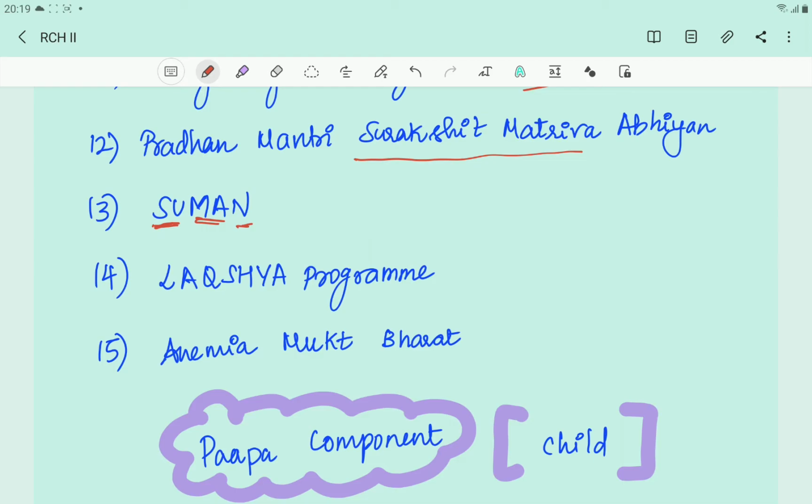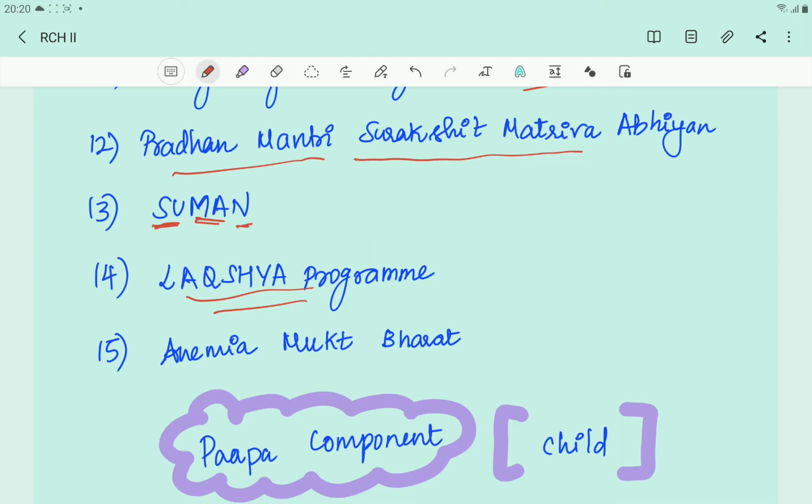Objective of this Suman is to make sure that there is zero preventable maternal and newborn death and high quality of maternal care delivered with respect, okay. The respect component is so important. And Lakshya program is actually incorporated at various levels like district level, CHC and first referral units, where there is labor room and maternity OTs, okay. So this is concentrating on labor room and maternity OTs. Here there should be respectful care and quality of care should be improved, and for that they'll be providing equipment, manpower, etc. All right. And they'll also be giving training to the manpower.